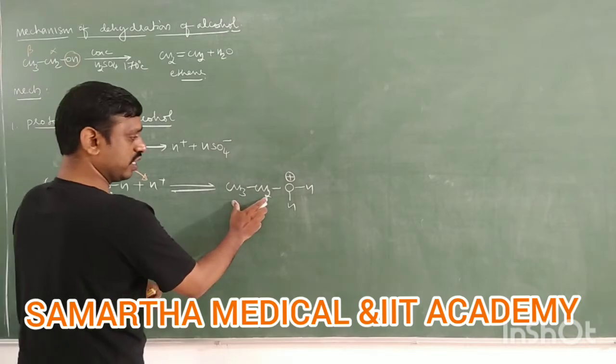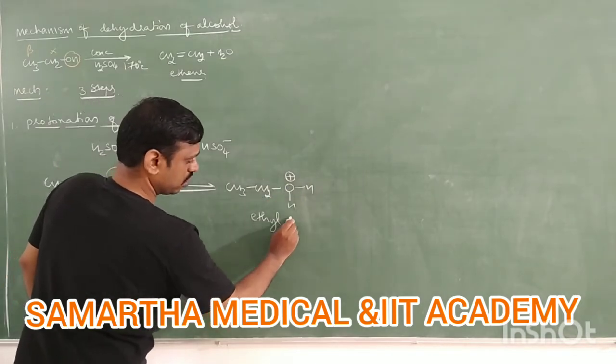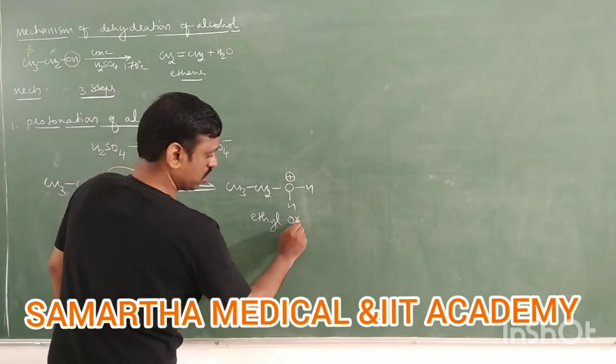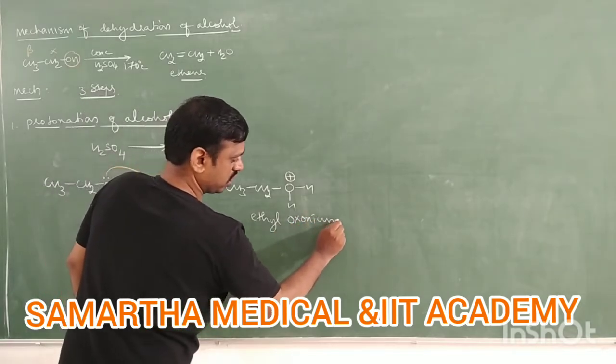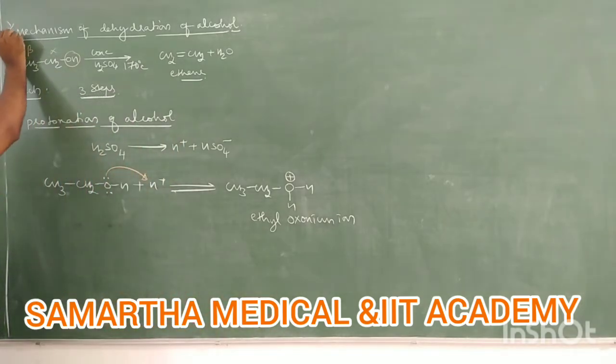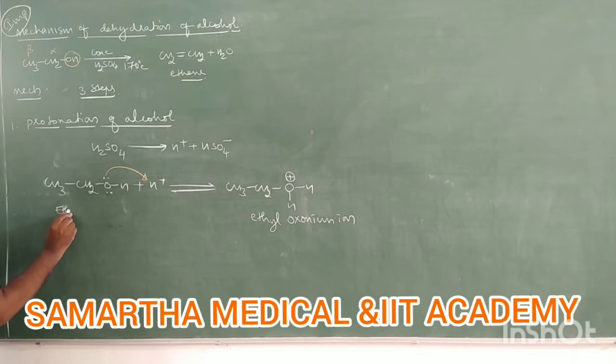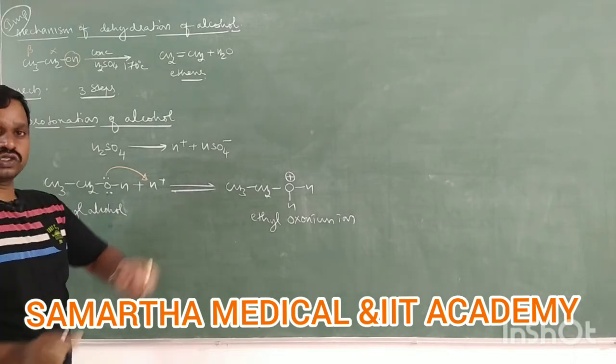This is called ethyl oxonium ion. Names are important. You must remember ethyl oxonium ion, and moreover this mechanism is very, very important, students. In board exam, we can expect. So therefore, this is ethyl alcohol undergo protonation to form ethyl oxonium ion.